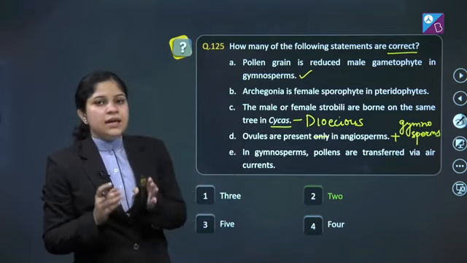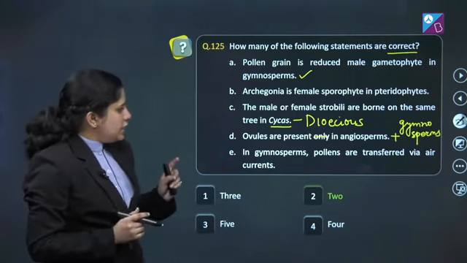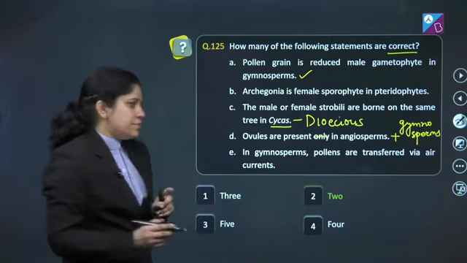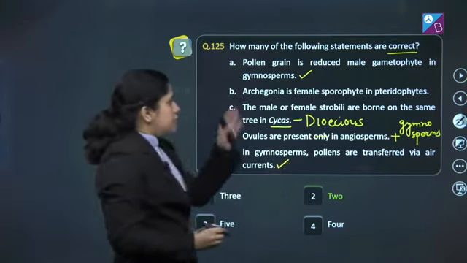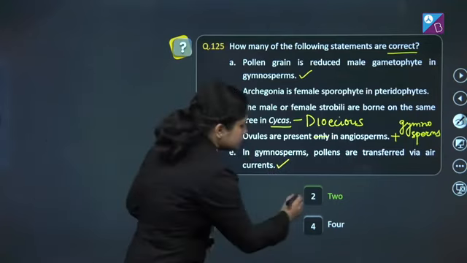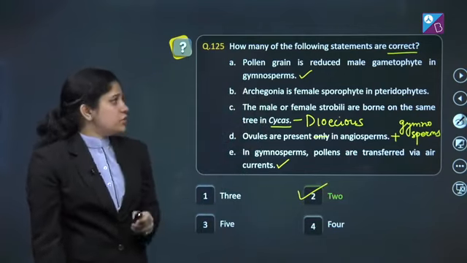That's why we say that in gymnosperm, the seeds are naked. E. In gymnosperms, pollens are transferred via air currents. Absolutely correct. So out of these 5, only 2 statements were correct, and the correct answer of this question is option number 2. Let's proceed to the next question.